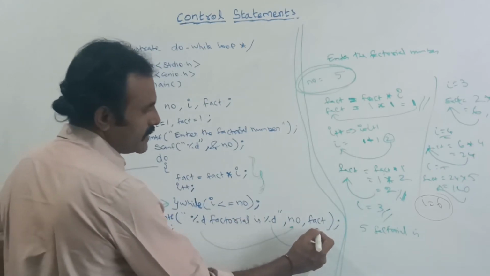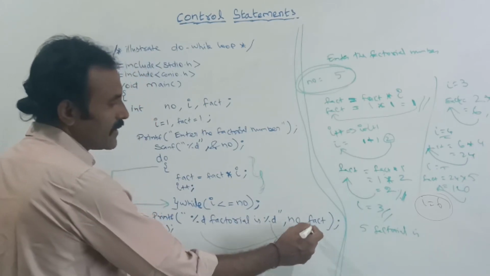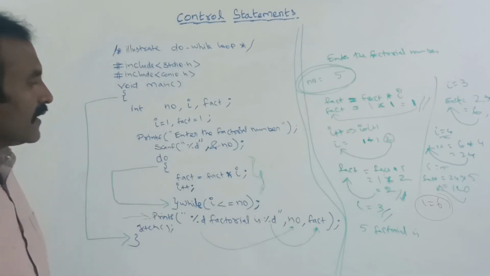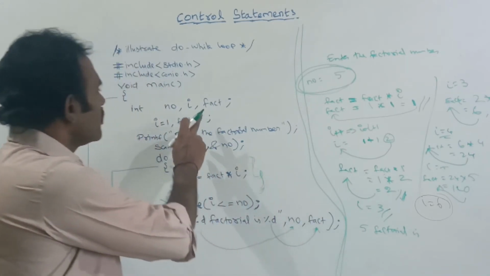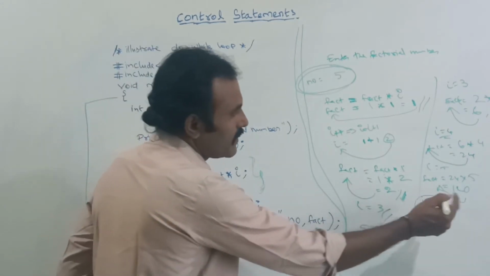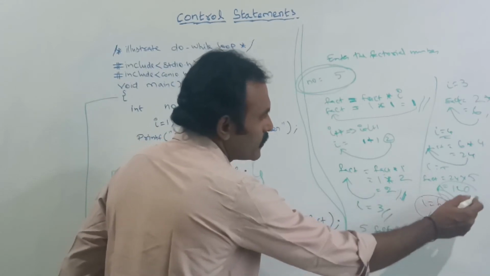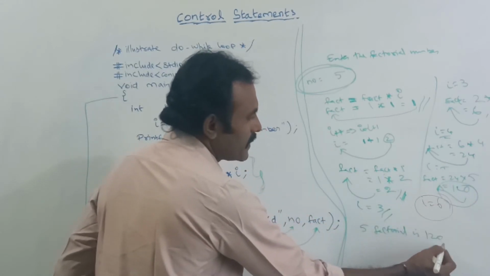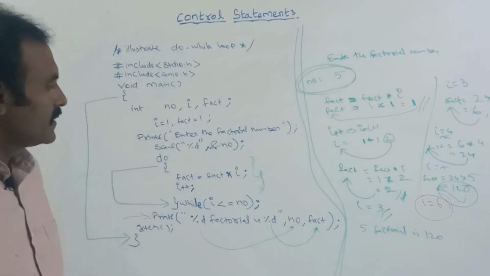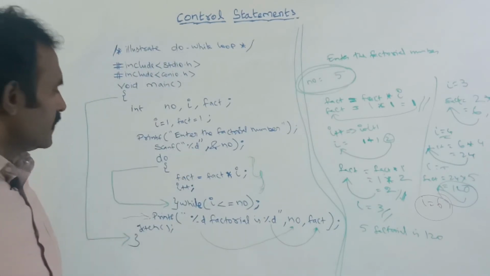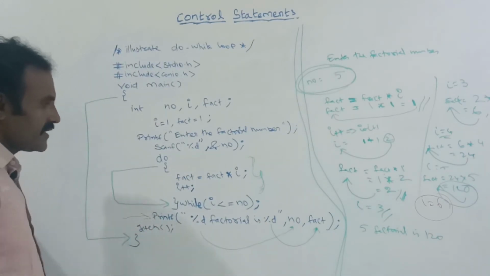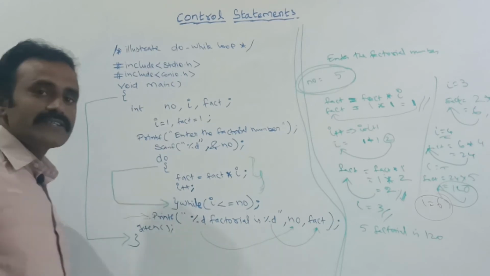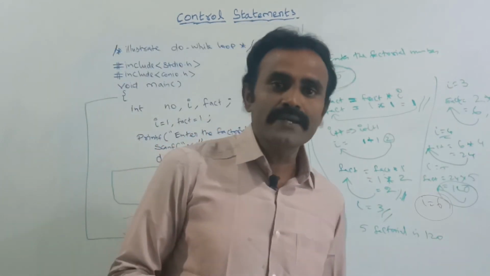This percentage d is the fact variable, the number inside the variable fact. What is the current fact variable number? This one, 120. So here it will print like this: 5 factorial is how much? 120. This is the result. After that it comes outside of the loop. So in this way this do while loop will be executed.